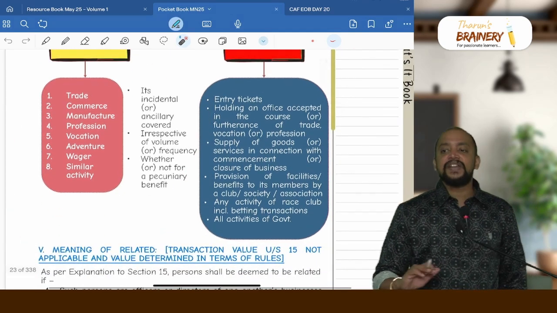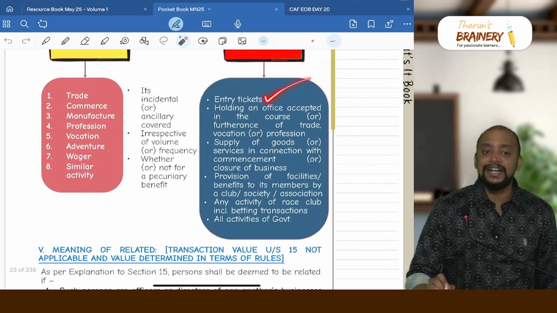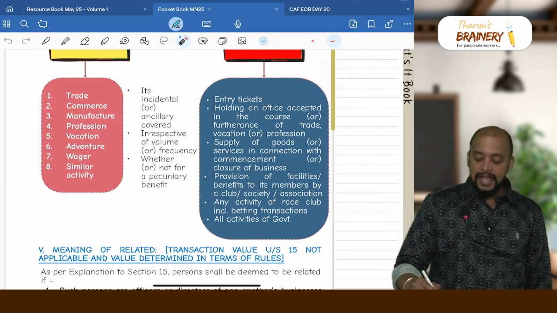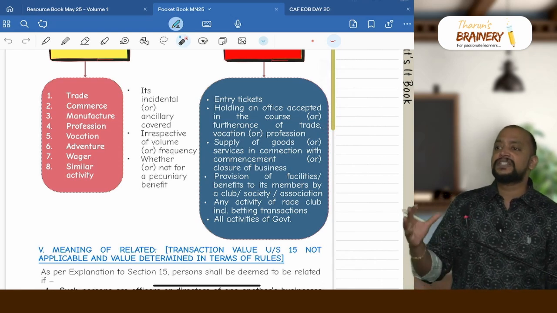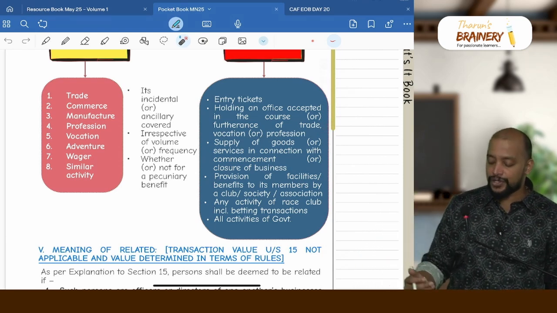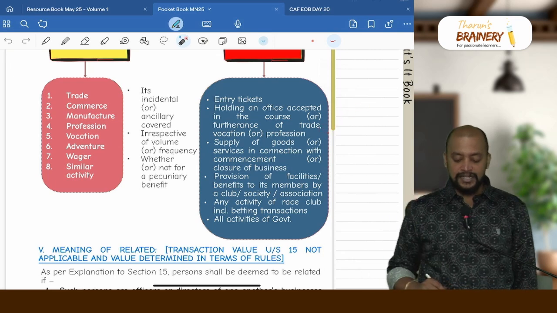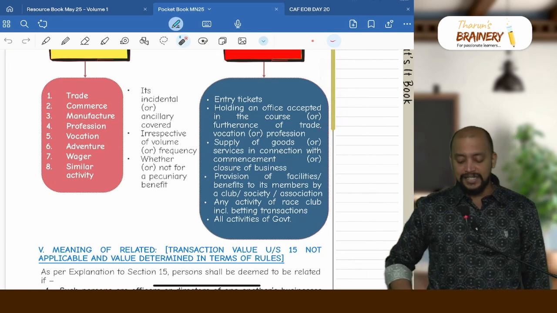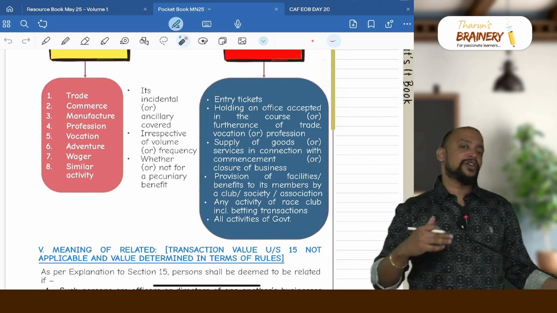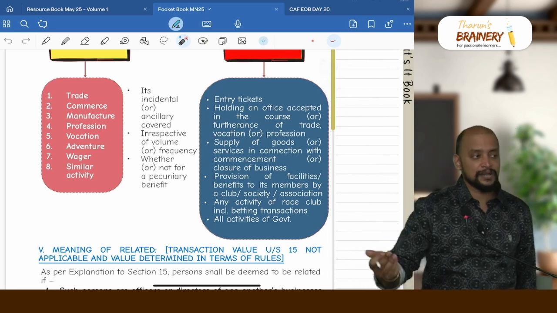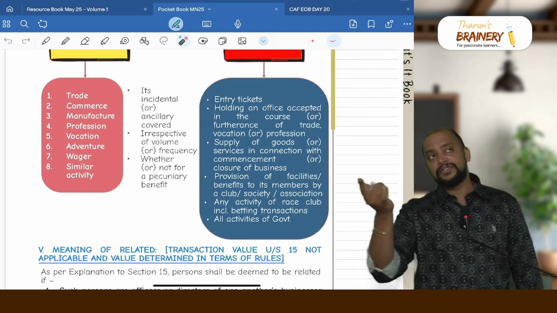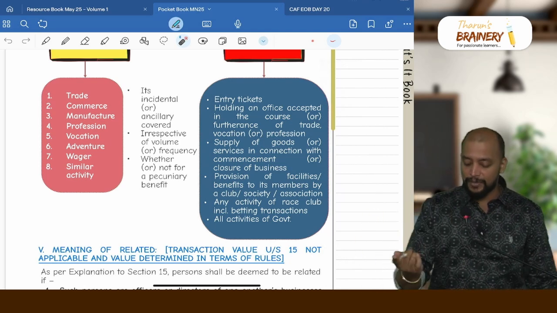And there are some specific activities which will be treated as business. That is entry tickets: all entry to any premises will be treated as business. And holding an office. So if I am holding an office which is accepted by me in the course or furtherance of trade, profession, or occasion, that is also treated as business. Then supply of goods or services in connection with commencement or closure of business. At the time of commencement or closure of business, any supply made, even though sale of assets is not my business, but it is in connection with commencement or closure of business, so it will become business.